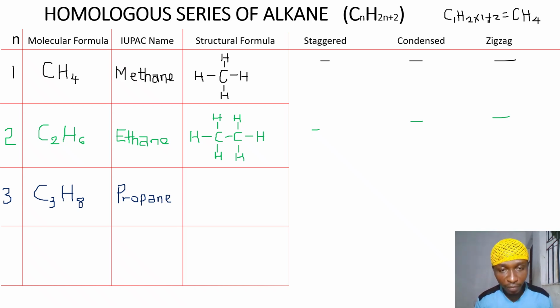And the structural formula of propane has carbon atoms at the center, joined by a single covalent bond, then surrounded by the hydrogen atoms.